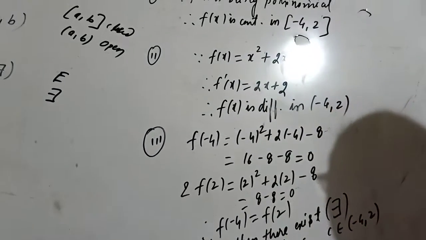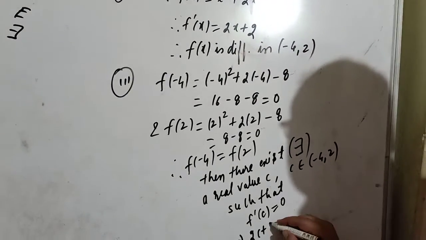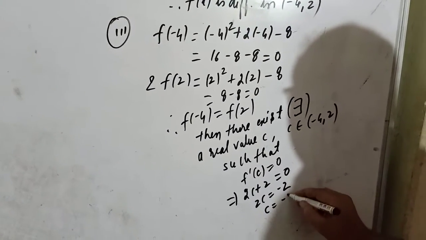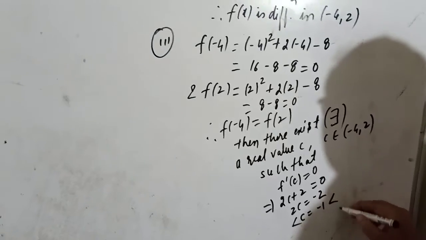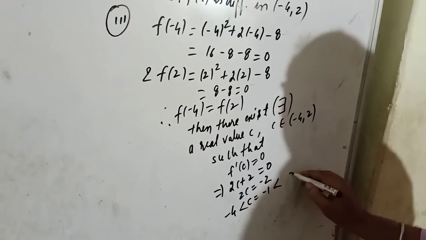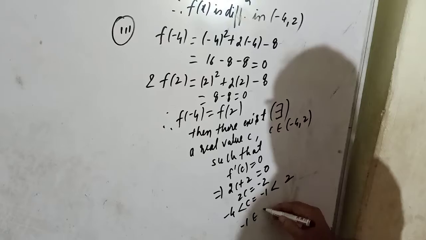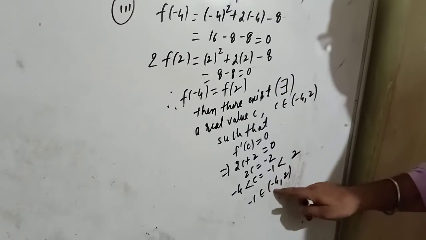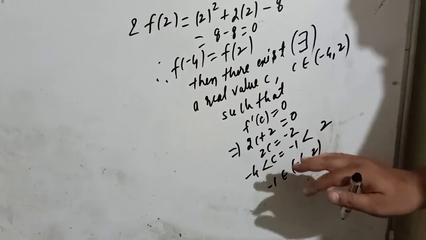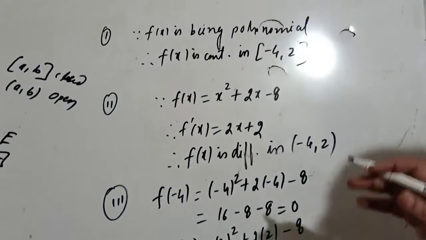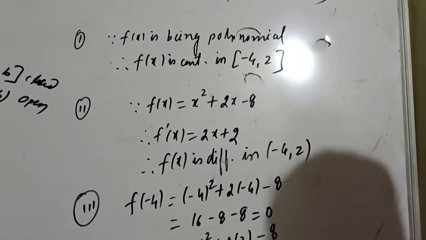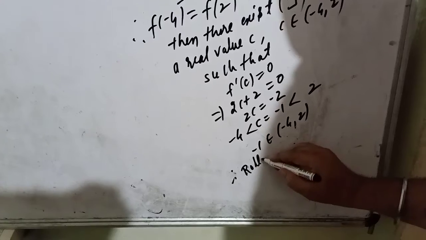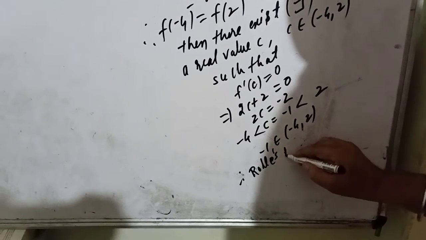It is 2x plus 2. So f dash C will be 2C plus 2 equal to 0. So 2C equal to minus 2, C equal to minus 1, and we know that this minus 1 is between minus 4 and 2. Means minus 1 belongs to the open interval minus 4 to 2. So all 3 conditions are verified. So we can say that hence Rolle's theorem is verified.